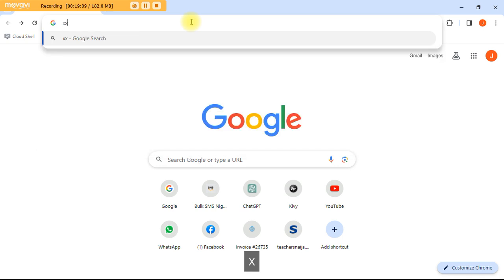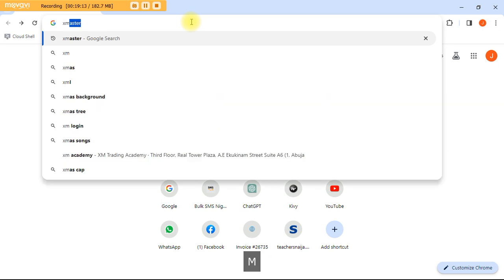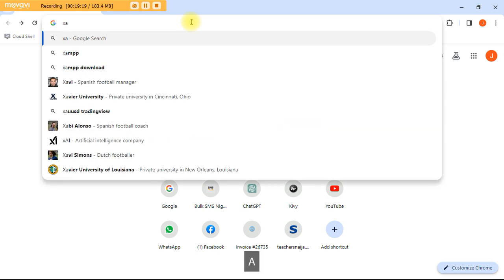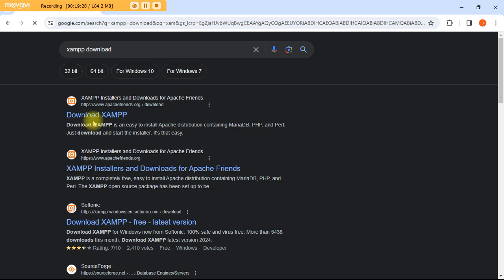So you type XAMPP download. You go ahead and click like this, XAMPP download. Now look at download XAMPP.